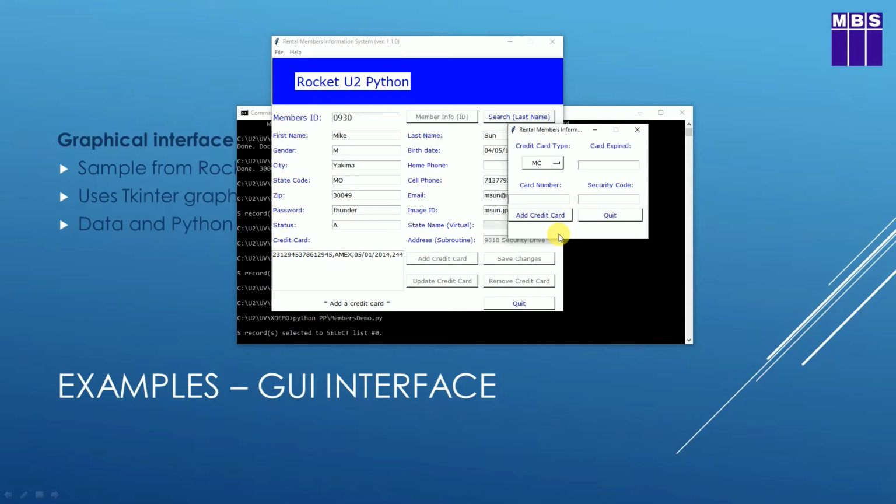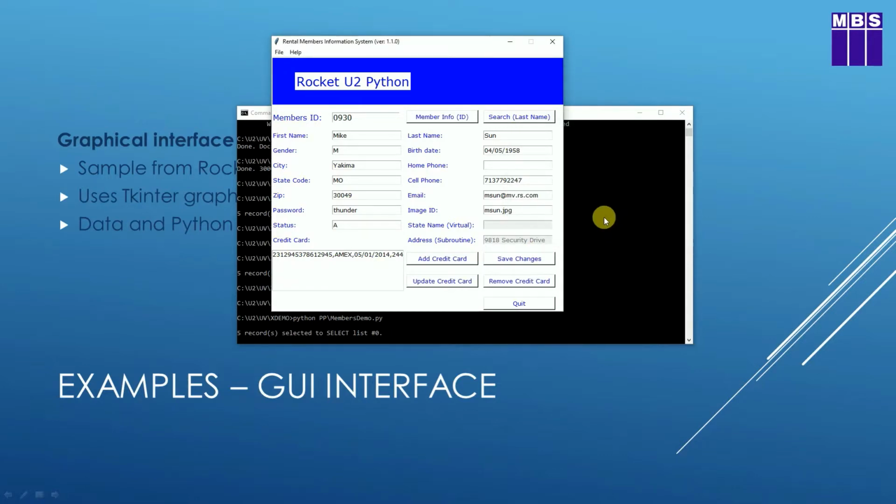So this is just a sample of showing the typical graphical user interface controls that are available with Python, with this tkinter library. It's important to note here that this Python code is running on the Universe database server. We can't build a graphical interface at the moment with Python that uses the U2Py extension module and runs on a machine other than the Universe database server. It needs to run on the same database server to utilize the U2Py extension module to get data out of